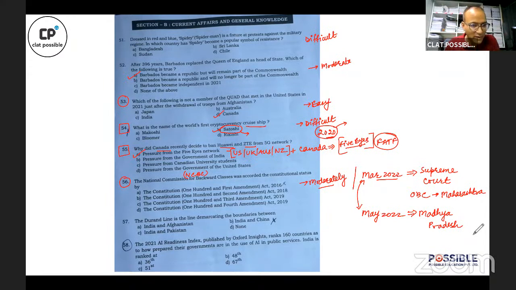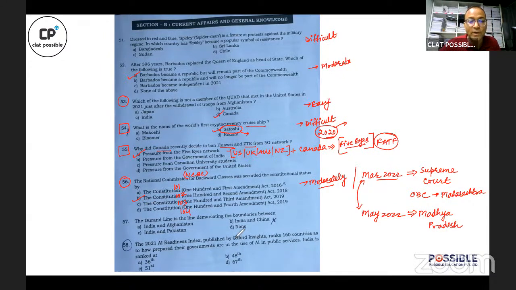So it was expected that a question on OBC reservation could come in the examination. I call it moderate because the choices given are narrow: 101, 102, 103, and 104. And out of these, the correct answer is Constitutional Amendment number 102.